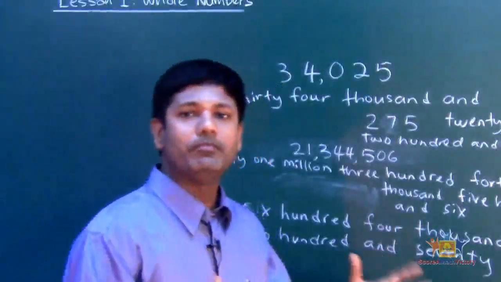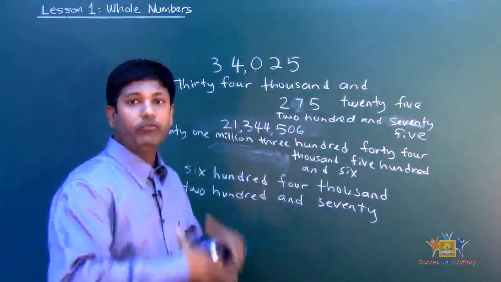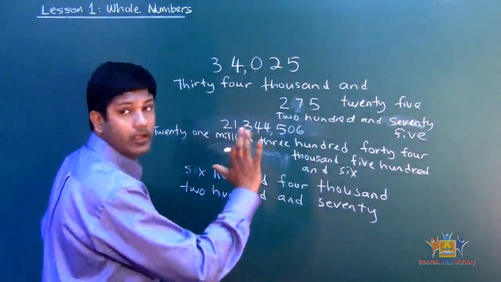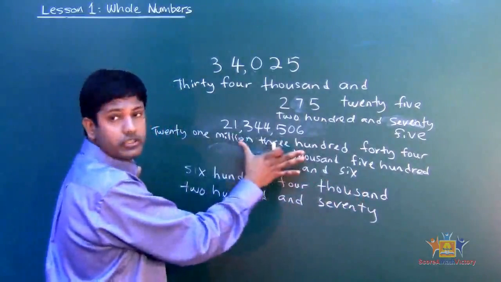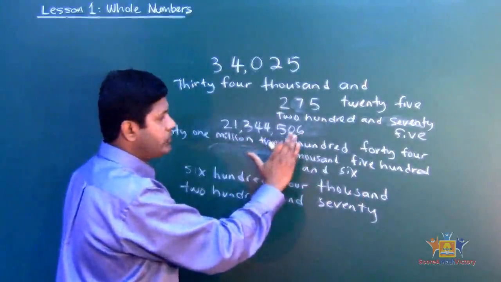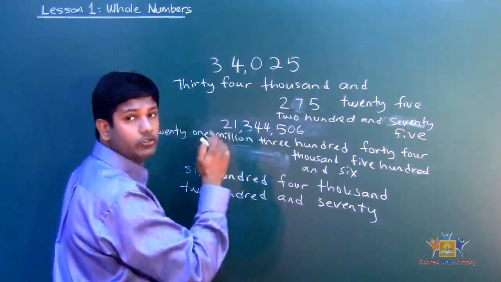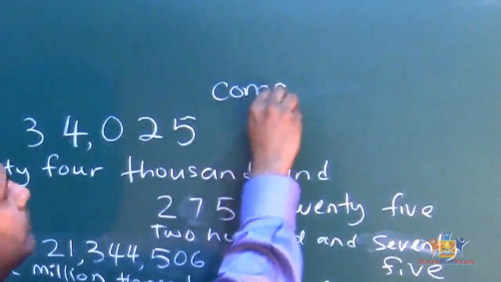See that? So it's very important. Whenever you have a number and you're asked to read it, you break it down. You start from the right and then you go to the left, just like we did right here. So we got a huge number right here. We count 1, 2, 3 and then we put a comma. 1, 2, 3, put another comma. So we're going to call this the comma method. It's very good to remember, comma method.